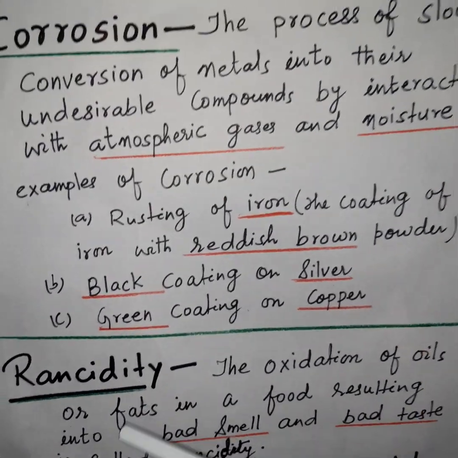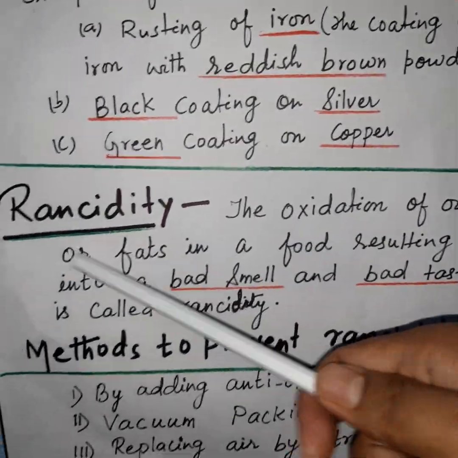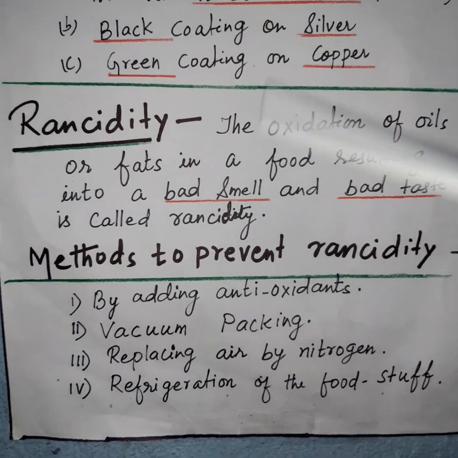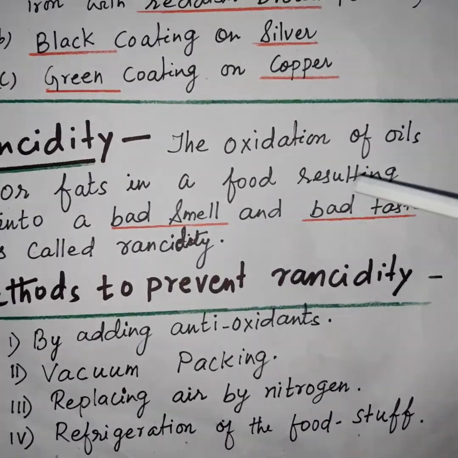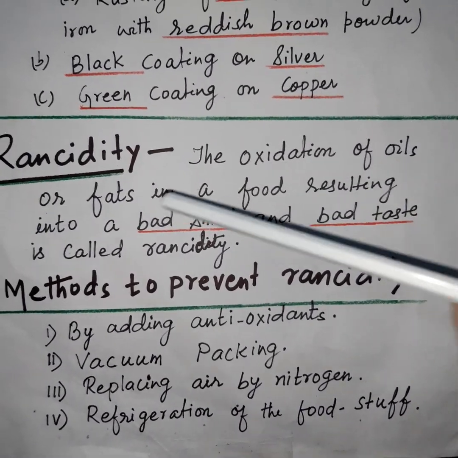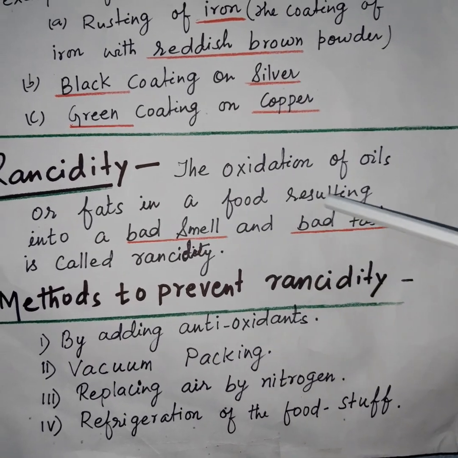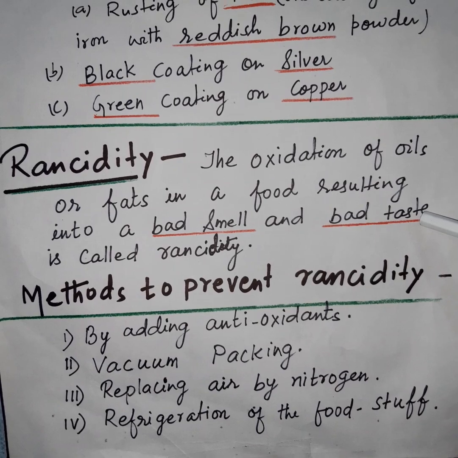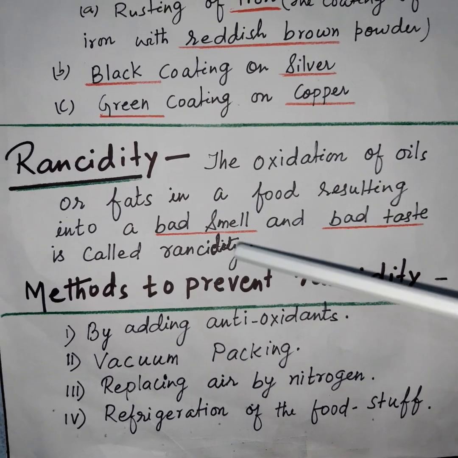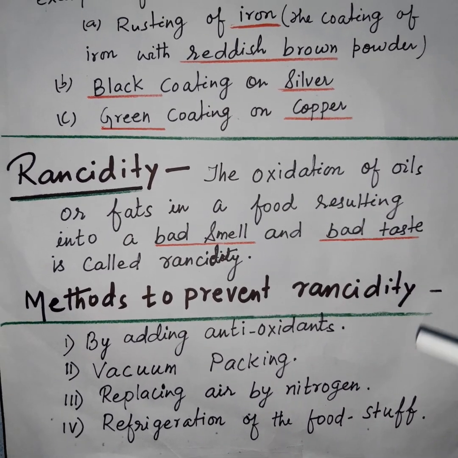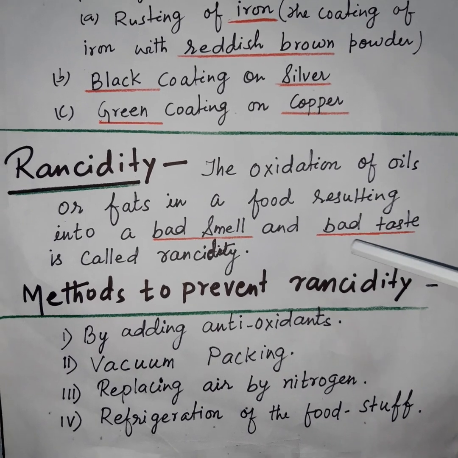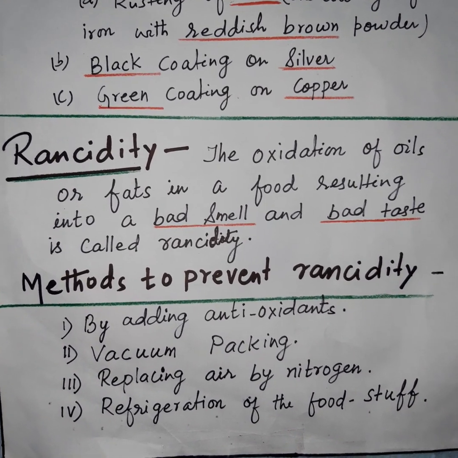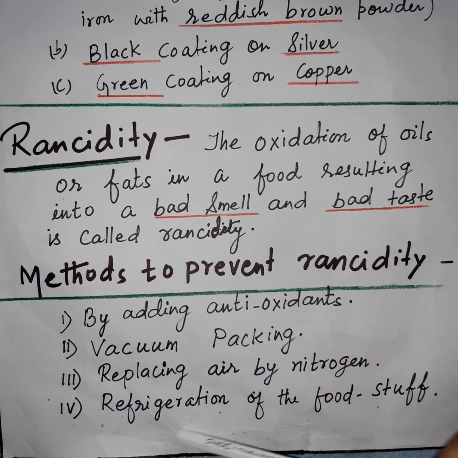So the next topic is rancidity. Rancidity is the process in which oxidation of oil or fats in food results in bad smell and bad taste. Rancidity is a well known process. Generally, it can be prevented by different methods. There are some methods given.